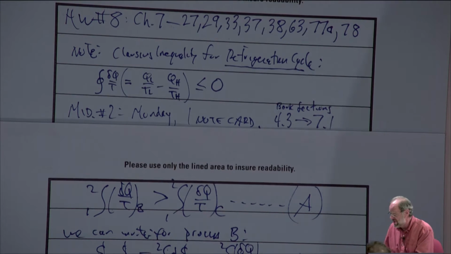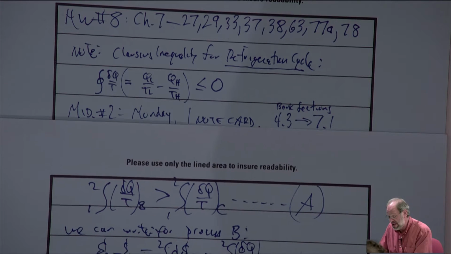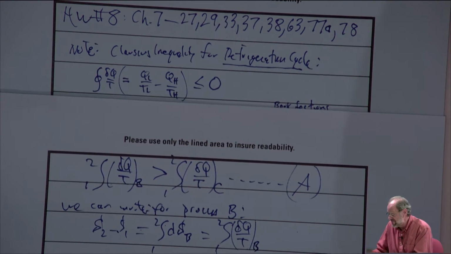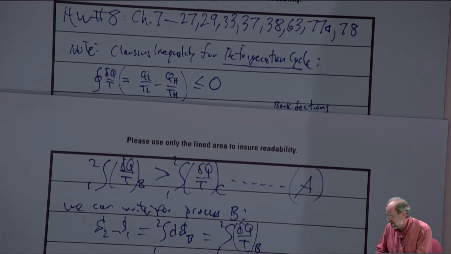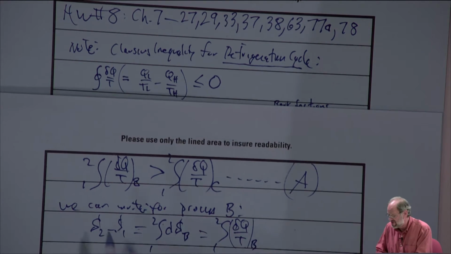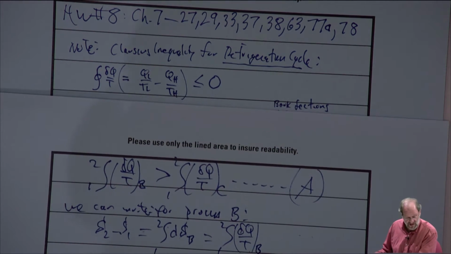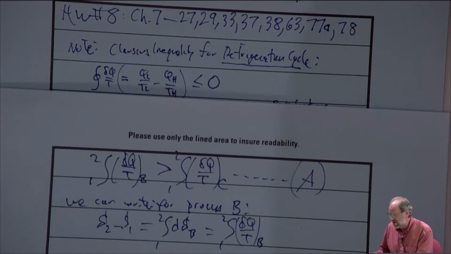Okay, so this is what we can write for process B, and we can do so specifically based upon our understanding of the definition of entropy, right? For an internally reversible process, which B is, the integral of delta Q over T is the entropy change. It is S2 minus S1. Okay. Now, what we also want to note,